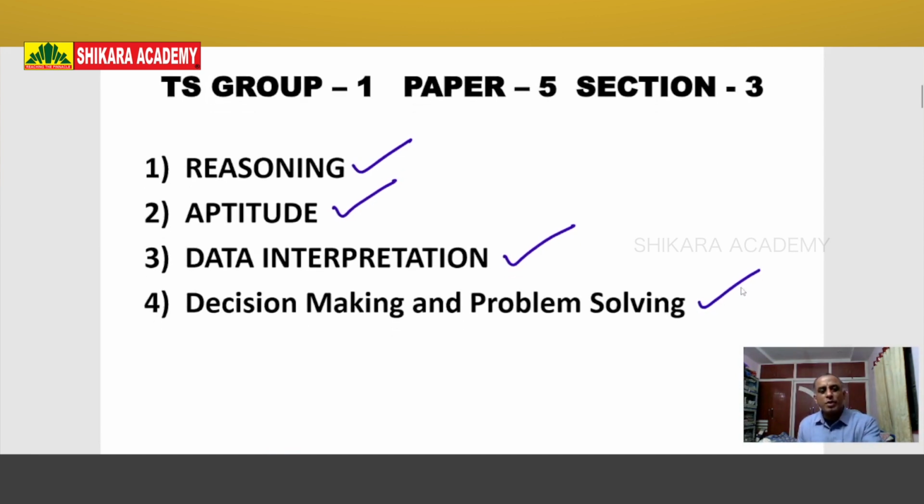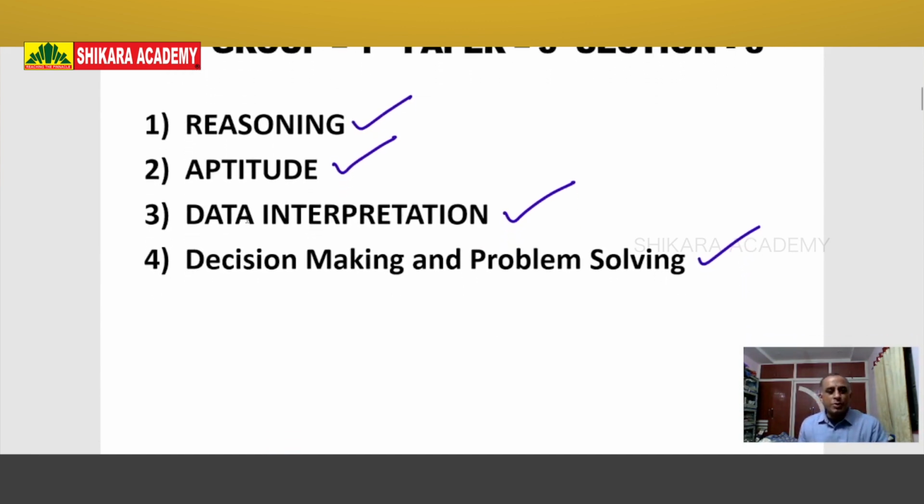Take any competitive examination, here the first 3 are very important. For all competitive examinations, the first three topics, reasoning, aptitude and data interpretation, are very, very important. Without aptitude and reasoning, we cannot find any question paper for Group 1 or Group 2 or any State Public Service Commission exam, UPSC Civil Services examination, GATE, CAT, MAT, XAT. So many competitive exams are there, CLAT also. For each and every competitive examination, reasoning, aptitude and data interpretation are important topics.